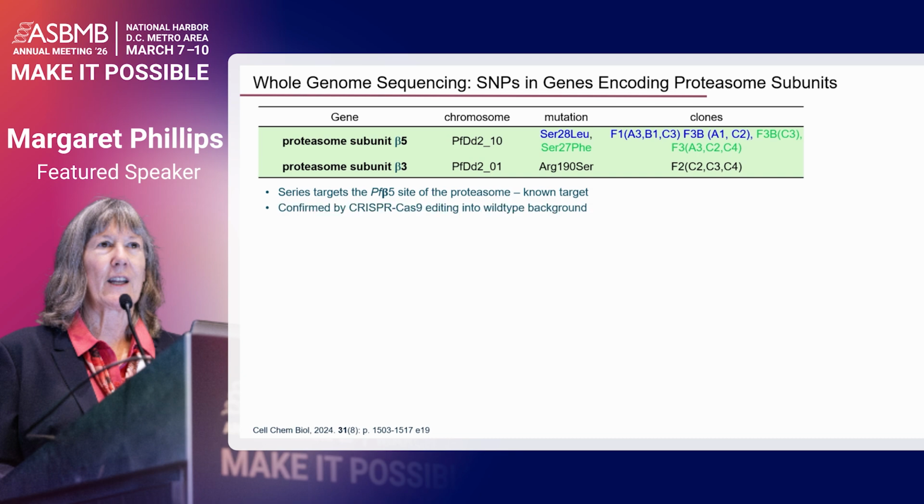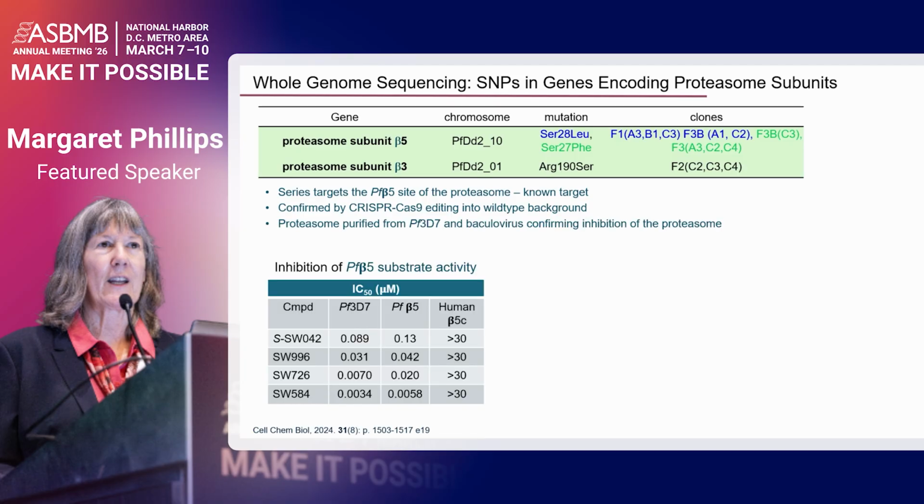Just to say, we confirmed that these mutations did lead to resistance by using CRISPR-Cas editing to put these mutations back into the wild-type background. And this has been published in this Cell Chemical Biology paper that I've listed. And then we went ahead and purified the proteasome first directly from the parasites after we had engineered in a histidine tag, and then more recently through expression in baculovirus.